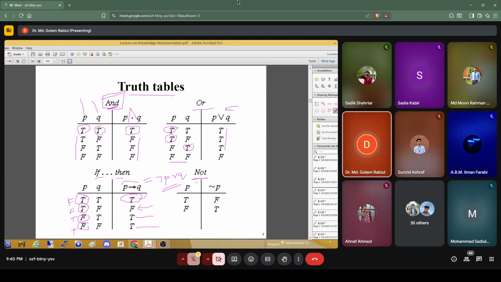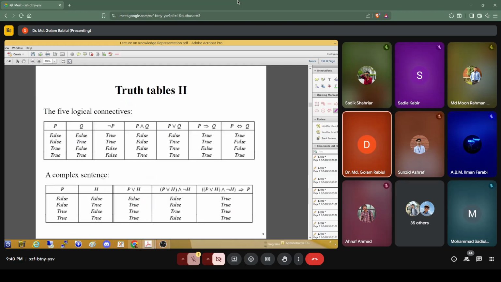And for not, this is the negation. So not true is false and not false is true. So this is just the negation truth table. So in this way, we already got the results for all those statements: not P, P and Q, P or Q, P implies Q. Here is P equivalent to Q. For this case, actually there are two representations: P implies Q and also Q implies P.